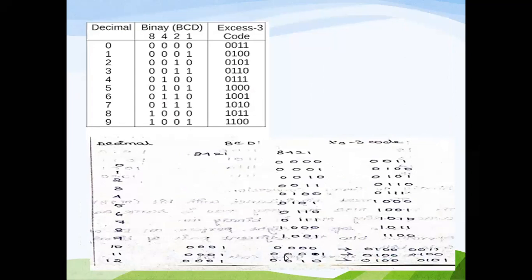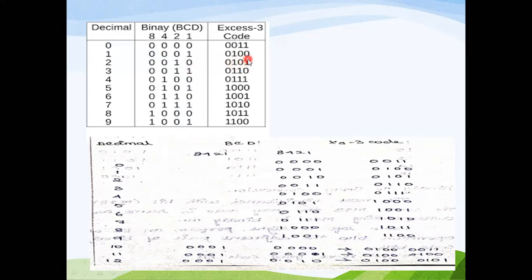Okay, so how you can represent this XS3 digits? Okay, so binary decimal, that is BCD from 0 to 9 வரைக்கும் represent பண்ணிருக்கேன். XS3: so 0 plus 3 na 3, 1 plus 3 na 4, so 0100. 2 plus 3 is 5, 5 எப்படி represent பண்ணுவோம்? 0101.